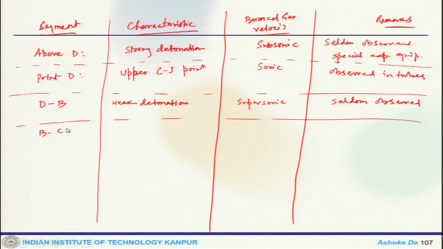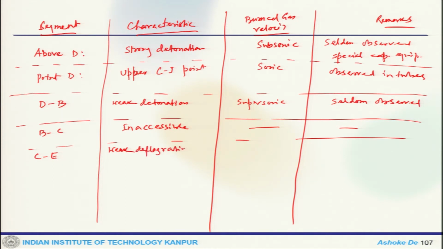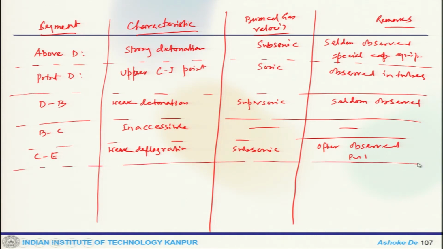BC is sort of an inaccessible location. CE, we get weak deflagration, speed is subsonic. This is often observed, pressure is of the order of 1.